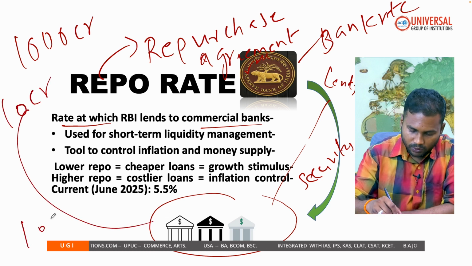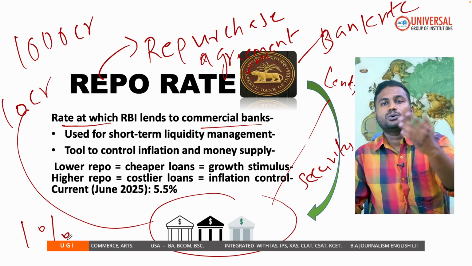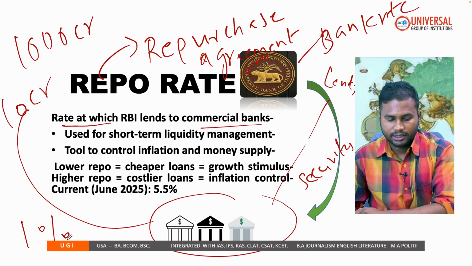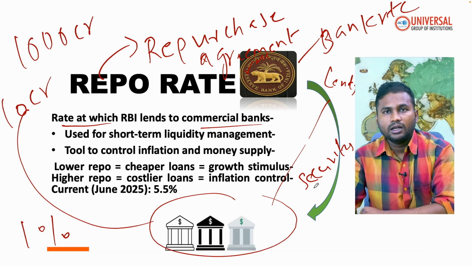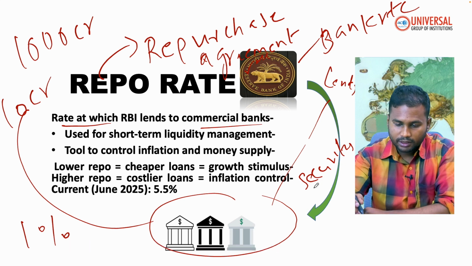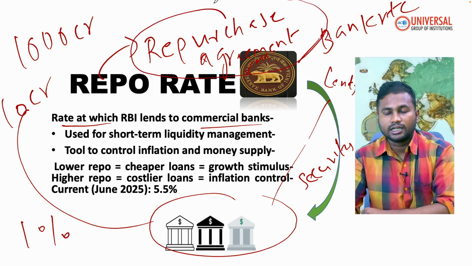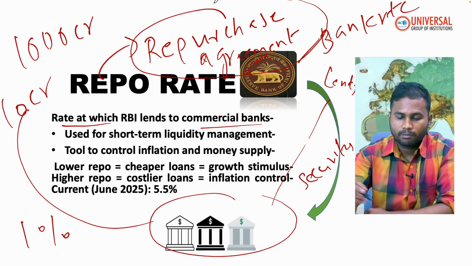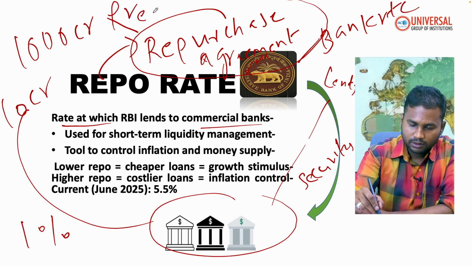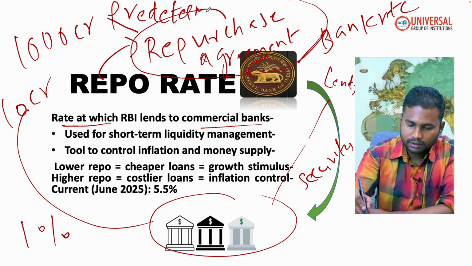Under repo, it can borrow 1% of its total demand liabilities. So it will keep the securities with RBI under an agreement. What is that agreement called? Repurchase agreement, that it will buy the securities back on a predetermined date.